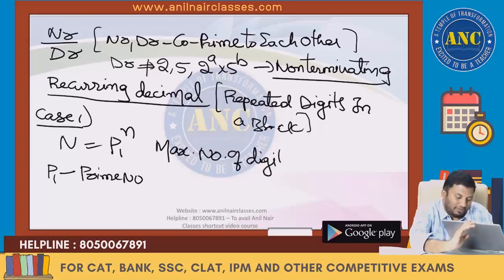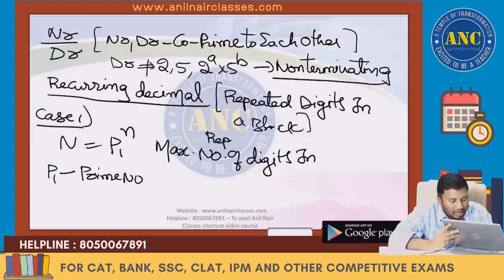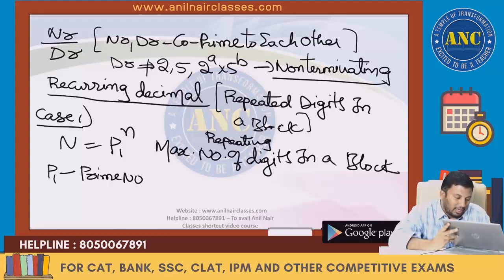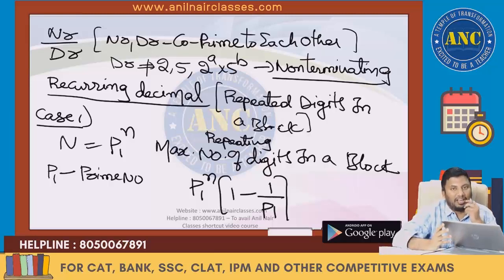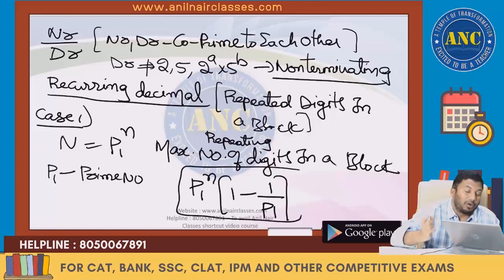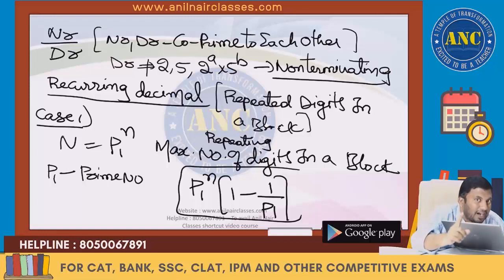The maximum number of repeating digits in a block will be given by p1 power n into 1 minus 1 by p1. Those of you who have listened to my remainders class, this is nothing but Fermat's theorem. I will discuss the application of Fermat's theorem in this decimal.